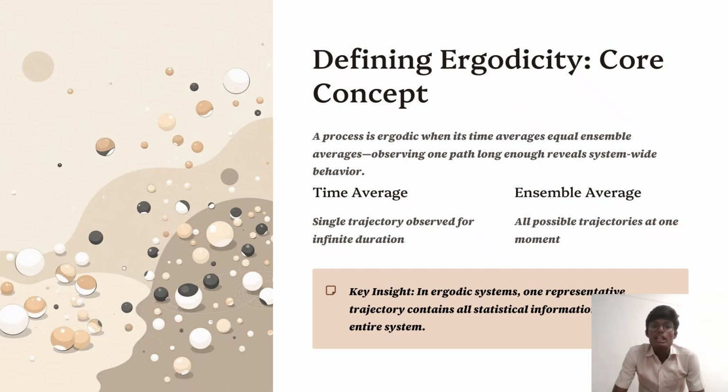A single trajectory observed over infinite duration gives the time average, and all possible trajectories at a moment give the ensemble average. Next, the key insight: in an ergodic system, one representative trajectory contains all the statistical information of the entire system. This is the ergodicity core concept, time average and ensemble average.